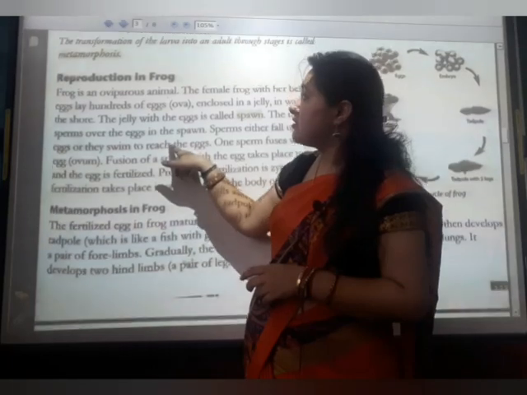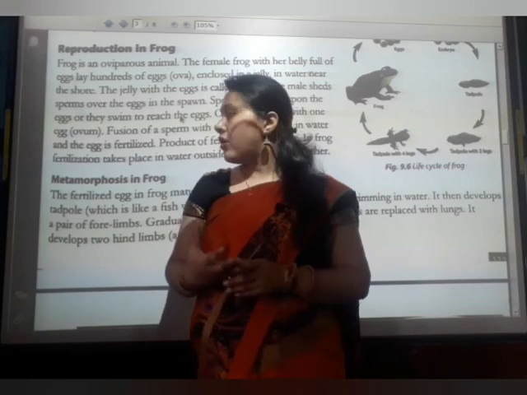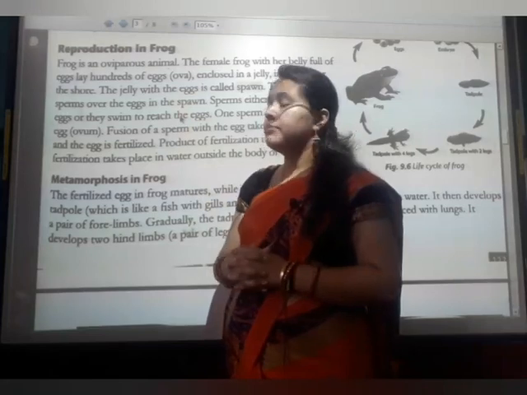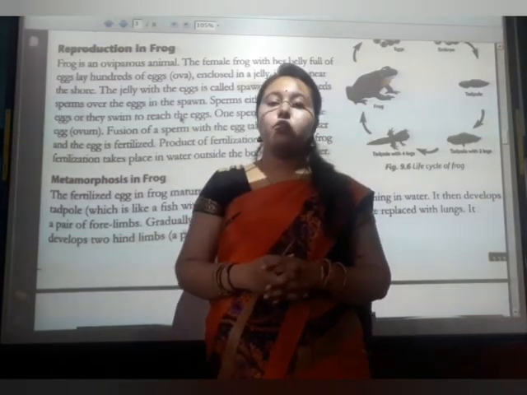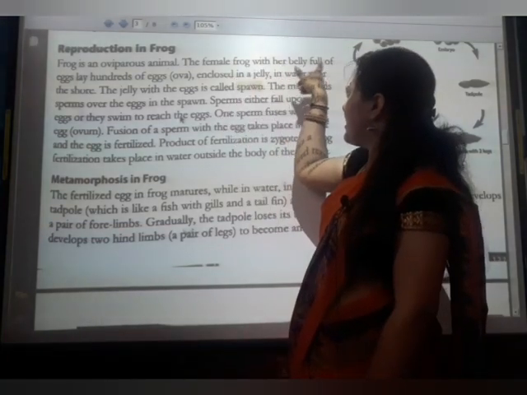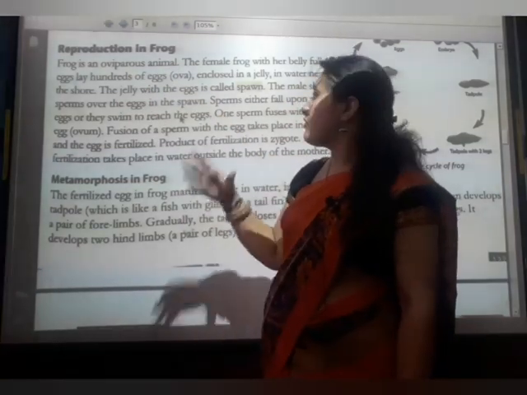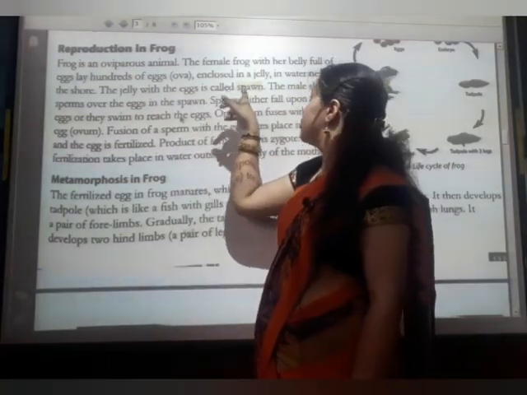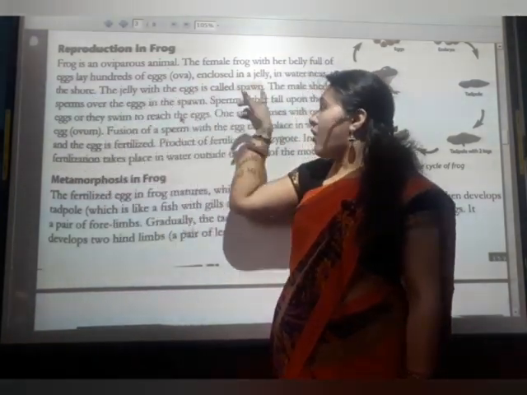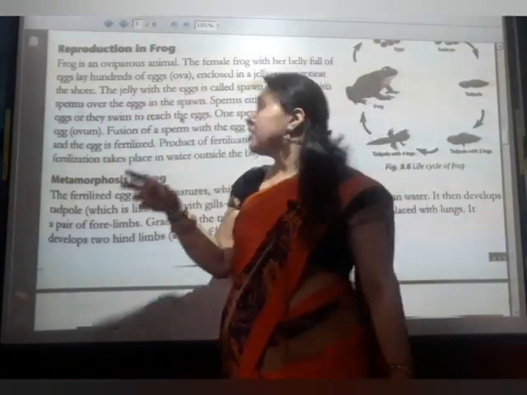Now like this, reproduction in frog is also there, because frogs also always lay eggs. So the frog is an oviparous animal, which means it lays eggs. The female frog, with a belly full of eggs, produces and lays hundreds of eggs enclosed in jelly in water near the shore. The jelly with the eggs is called spawn. So what is spawn? The jelly with the eggs.